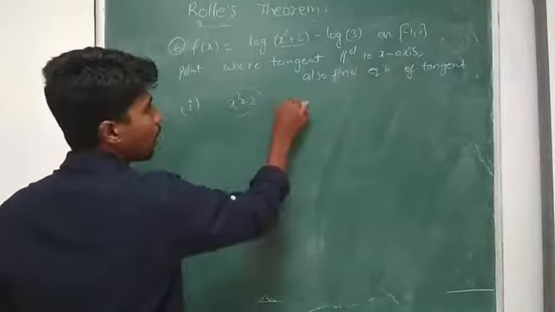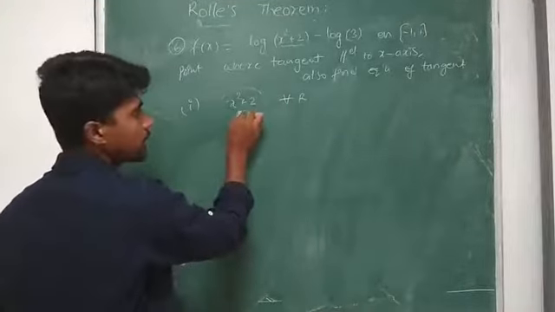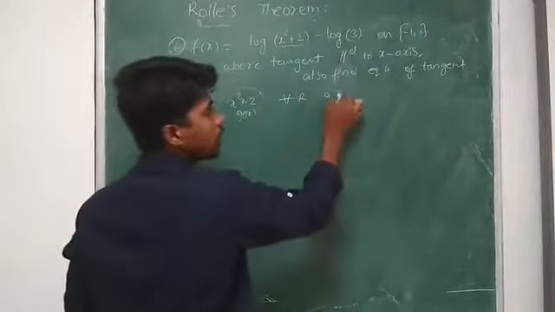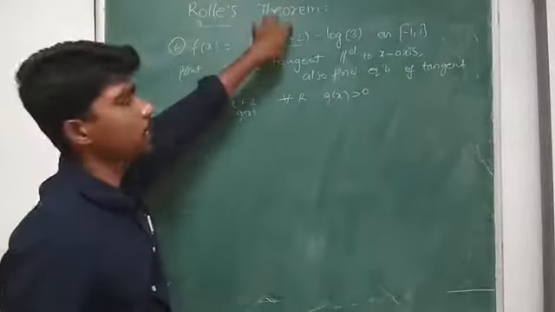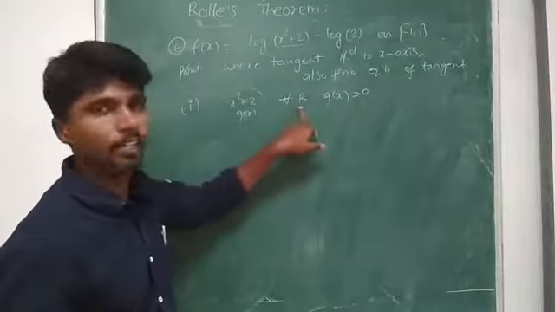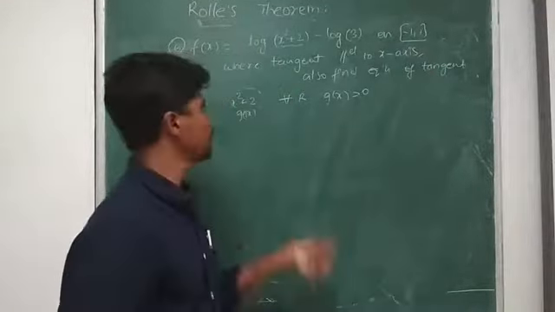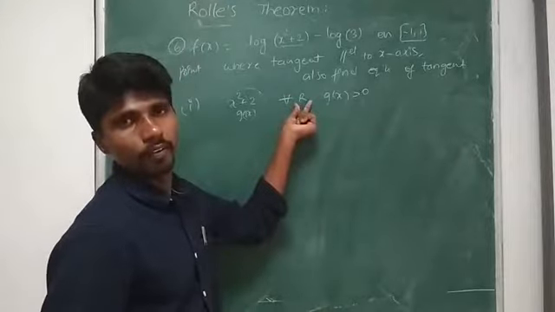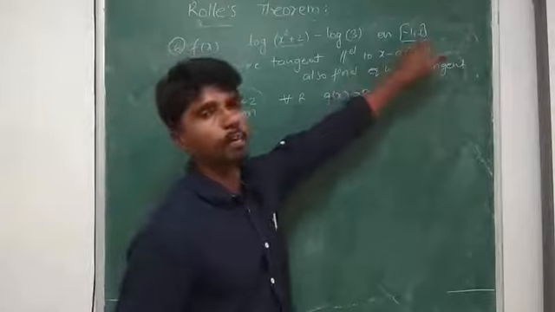So for all real numbers, if I consider this as g of x, it is greater than 0. So what is the domain of this particular thing? All real numbers. Minus 1 comma 1 is a subset of real numbers. Therefore, the given function is continuous in minus 1 comma 1.